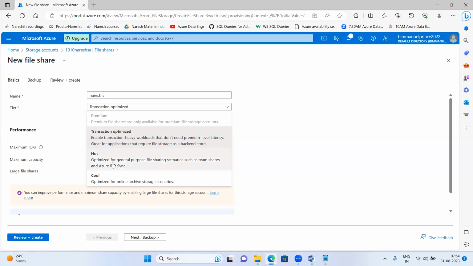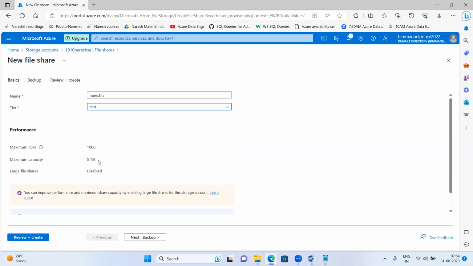Hot is what? Optimized for general purpose file sharing scenarios such as team shares or Azure File Sync, etc. If I tell it in simple words, the data which is very frequently accessed, very frequently browsed, then you can keep it as hot.